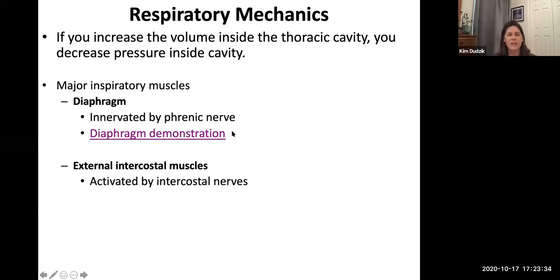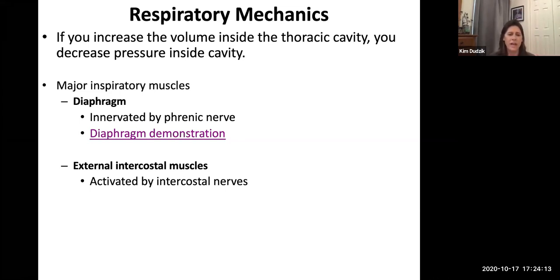Okay, so you just saw the activity of the diaphragm, how that works to manipulate the volume inside of our thoracic cavity, or another way to say it is to manipulate the intrapulmonary volume or the intraalveolar volume, right? So when the diaphragm contracts, it pulls downward, that increases volume, which decreases pressure, and we inhale. When the diaphragm relaxes, then it goes back up. That decreases volume, which increases pressure in the lungs, and we exhale.